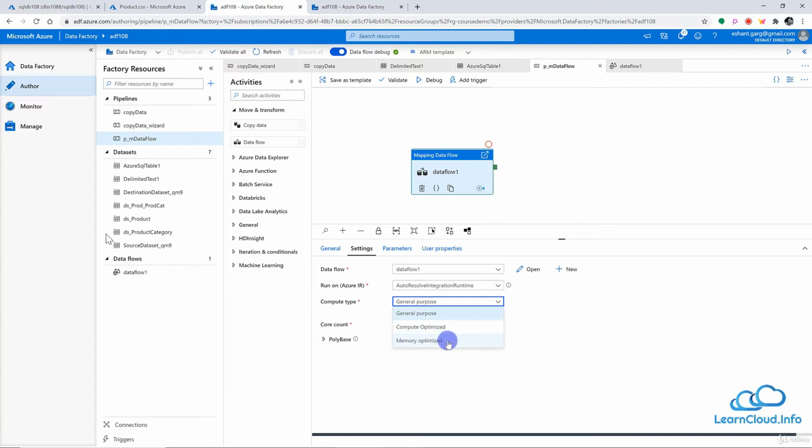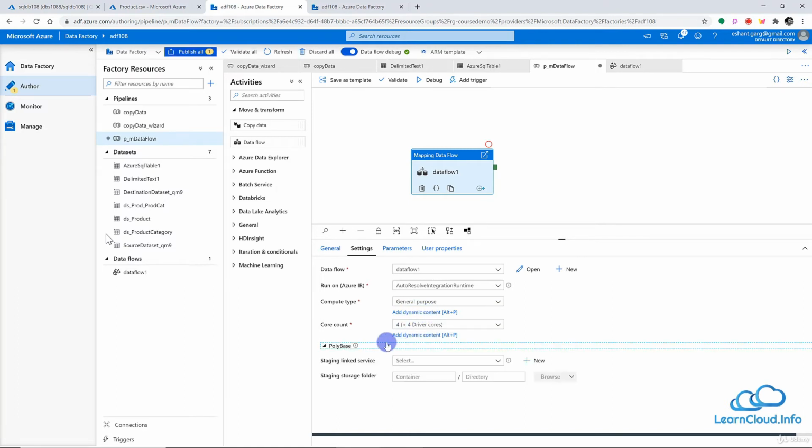In production, you may want to use memory optimized so that you can keep more data in memory and save yourself from errors like out of memory exceptions. Compute optimized is helpful when you are debugging your code, when you want to quickly look at the data in between. But in production we generally want to choose memory optimized. Right now general purpose is good enough for me.